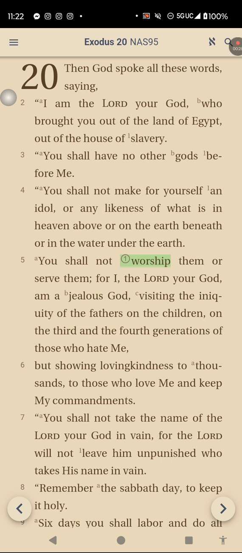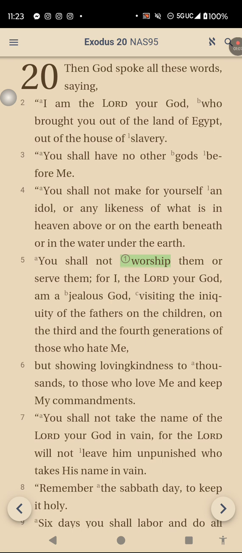Then God spoke all these words, saying, I am the Lord your God, who brought you out of the land of Egypt, out of the house of slavery. You shall have no other gods before me. You shall not make for yourself an idol, or any likeness of what is in heaven above, or on the earth beneath, or in the water under the earth. You shall not worship them or serve them. For I, the Lord your God, am a jealous God, visiting the iniquity of the fathers on the children, on the third and fourth generations of those who hate me.